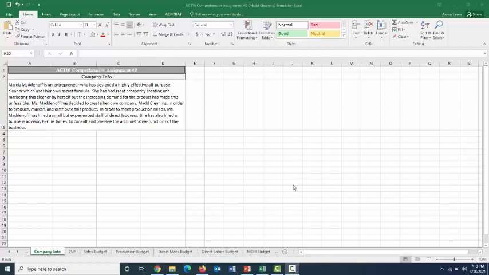So in this practice example, we are going to review a company owned by Marcia Madenoff. She is an entrepreneur who has designed a highly effective all-purpose cleaner which uses its own secret formula. She has had great prosperity creating and marketing this cleaner by herself, but demand has got out of the feasible range for someone who is operating a business on their own. So she has decided to create her own company, Mag Cleaning, which will produce, market, and distribute this product.